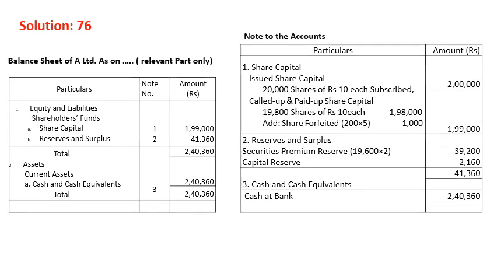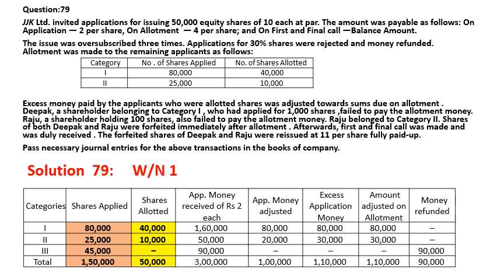Question number 79. Under 79, you will find the question is a category wise allotment. JK Limited invites applications for 50,000 shares of 10 each, amount payable as follows: on application, and allotment 4, and first and final call is the balance, that means 4, another 4 rupees coming. Balance means over here 4.